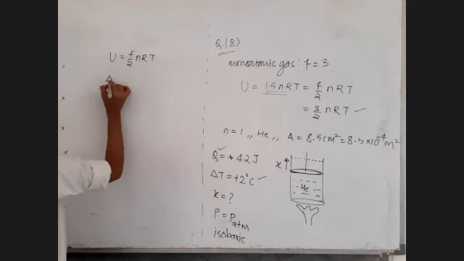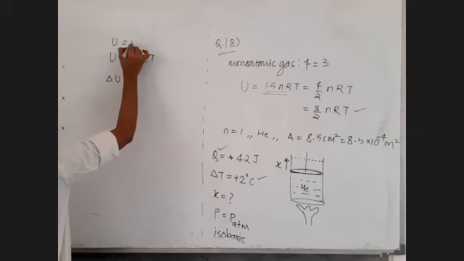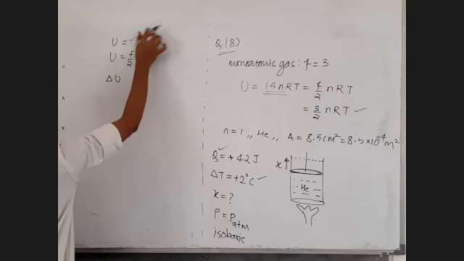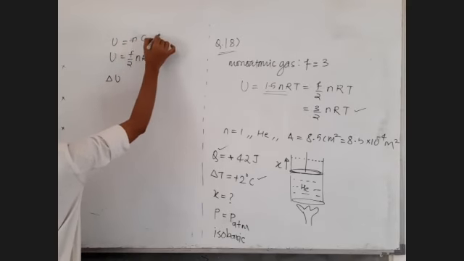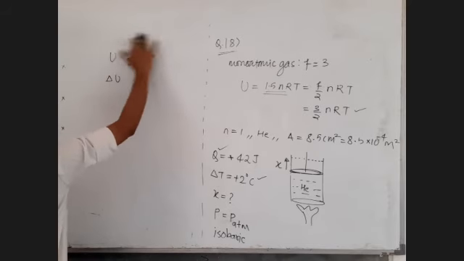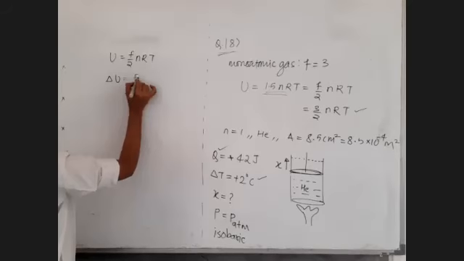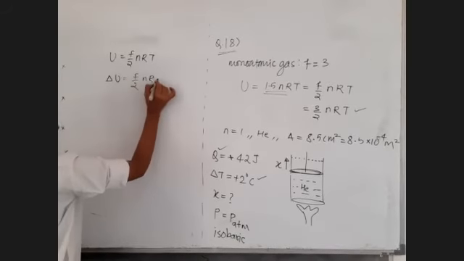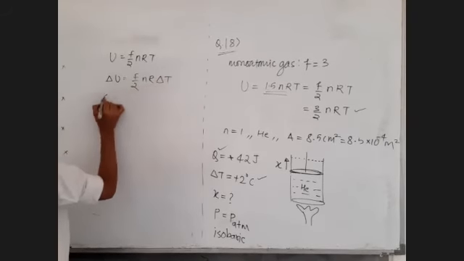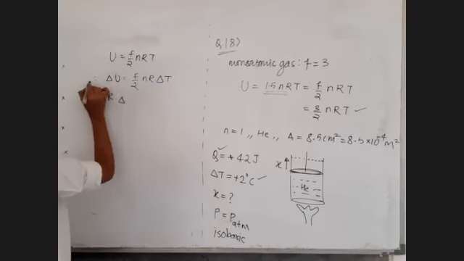What is change in internal energy? Let me write this. U is equal to F by 2 nRT. Delta U is equal to F by 2 nR delta T. Or you can arrive at the same formula by this also.